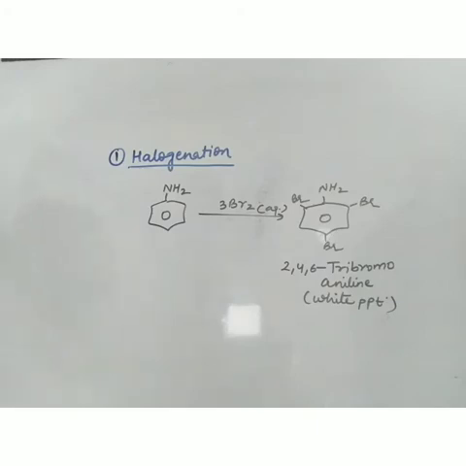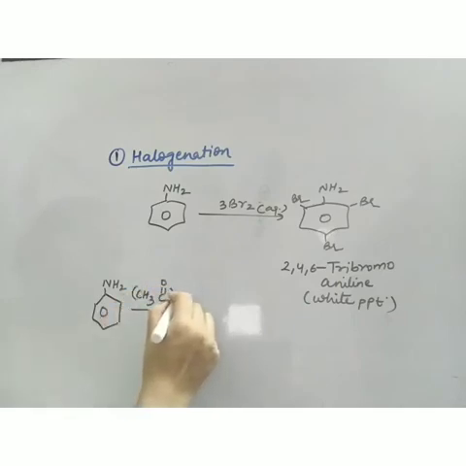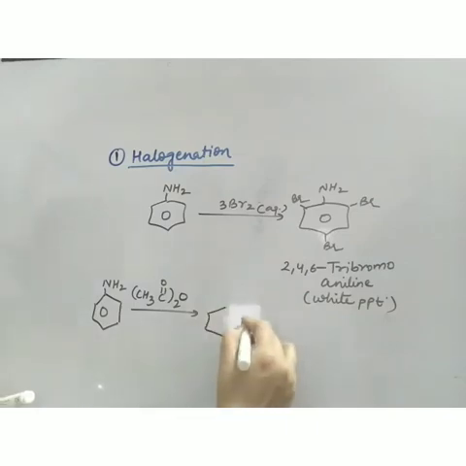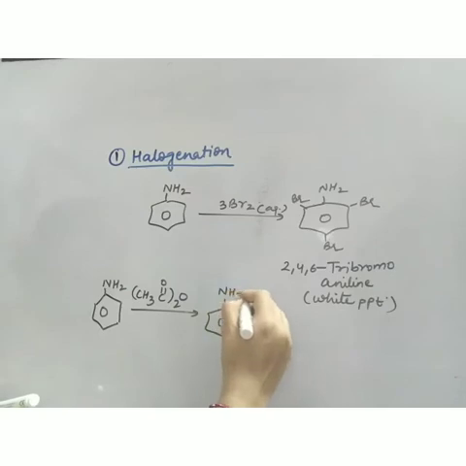But how to get a single substituted product? First, protection. Protection can be done in the presence of acetic anhydride also. Now what will I get?